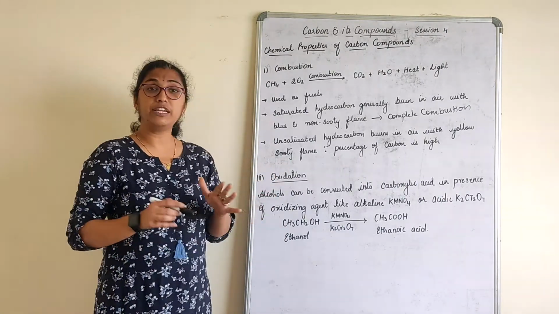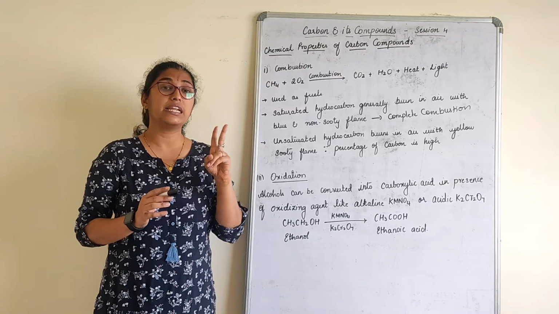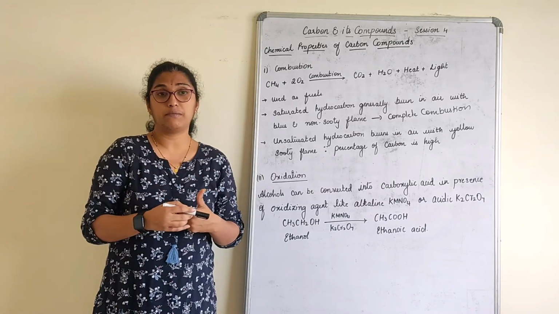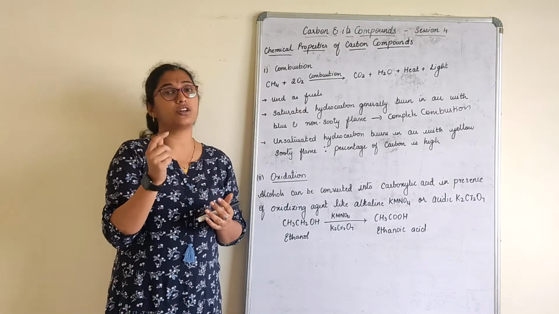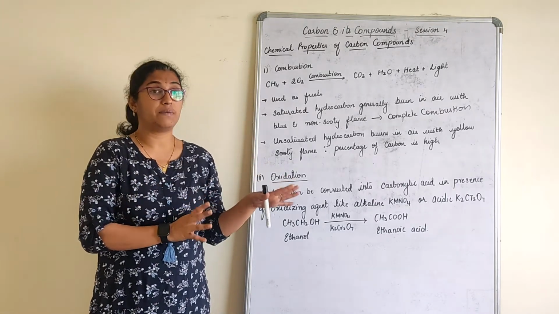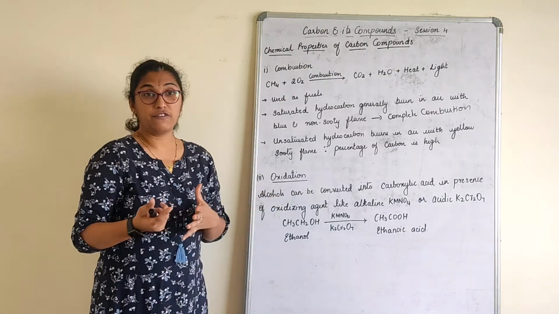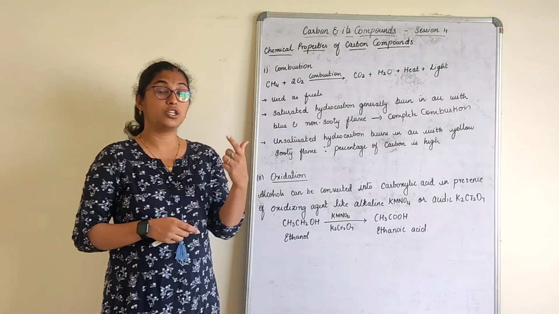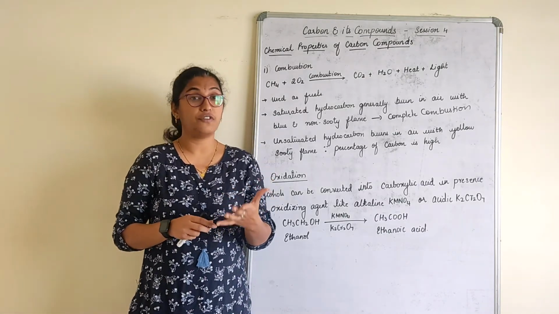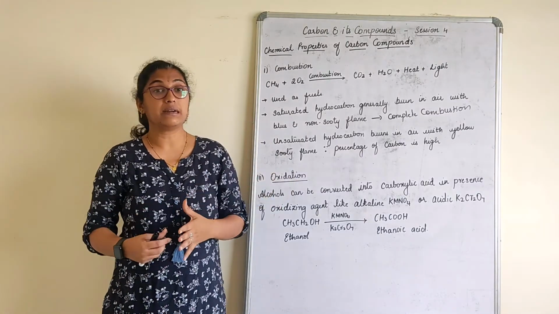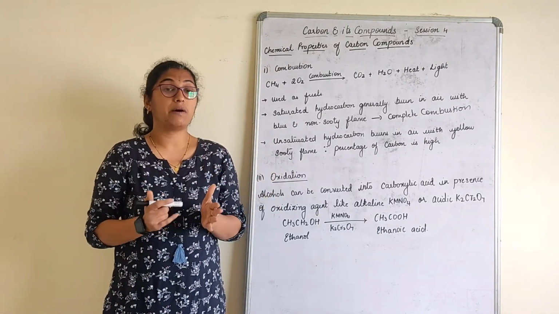So when we talk about combustion, there are 2 types: complete combustion and incomplete combustion. You have studied the gist of complete and incomplete combustion in standard 8 as well, in the chapter Combustion and Flame. That means you understood what combustion is and what a flame means. So before I move on to complete and incomplete combustion, let us talk about a flame.